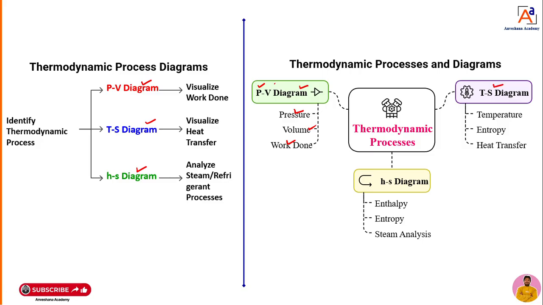Next one, the TS diagram, where T represents temperature and S represents entropy. With the help of the TS diagram, we can calculate the rate of heat transfer. Third one, the HS diagram, where H represents enthalpy and S represents entropy. With the help of the HS diagram, we can do steam analysis or calculate how much heat is transferred. These three diagrams are very important to calculate the work done or heat transfer in a thermodynamic system.